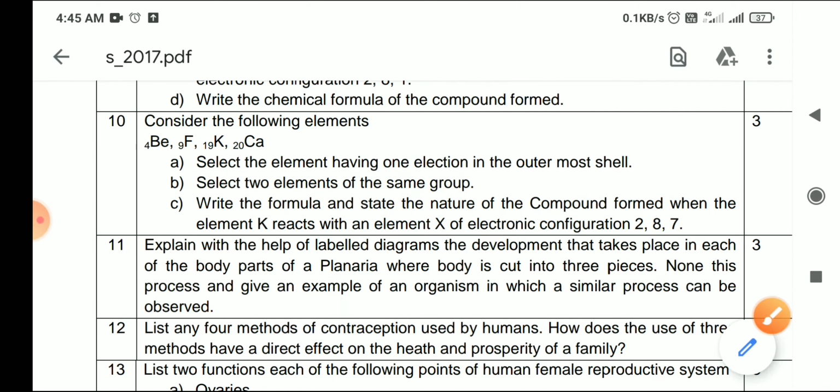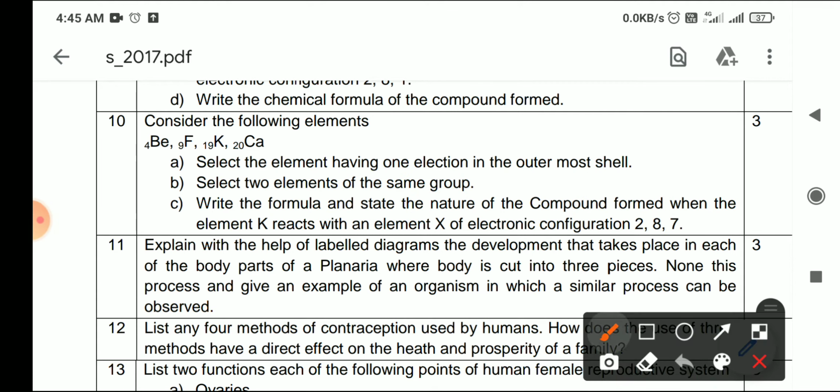So the answer will be Be and Ca. Be and Ca.